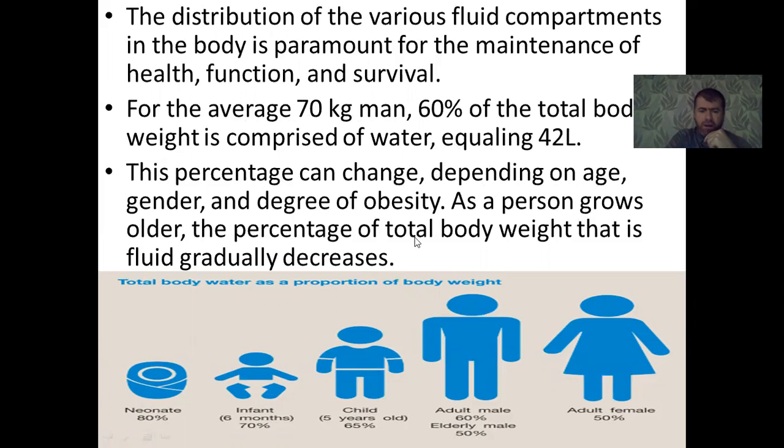It means the percentage of body water decreases with increasing age, from about 70% to 65%, to 50 to 60% in adult males, and in adult females it is about 50%. That means women contain slightly less water than men.